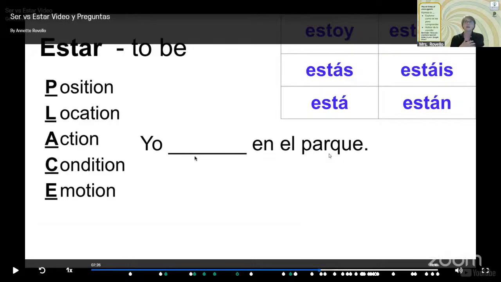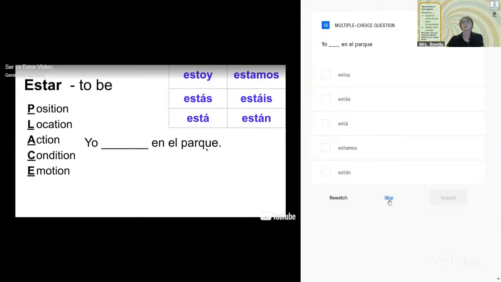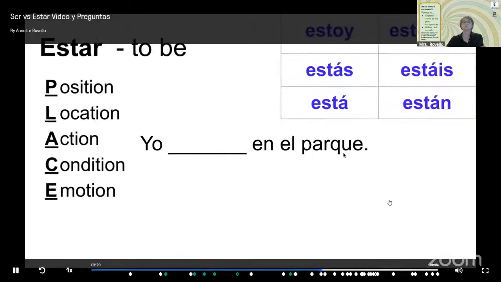Because that's like saying that's what we are permanently, a park. So that's why this is important, because here we're saying a temporary location or temporary position. Yo estoy en el parque, I'm located in the park, okay? Yo blank en el parque. This would be your location.